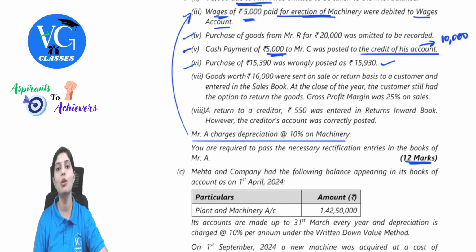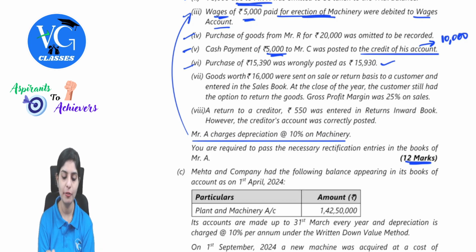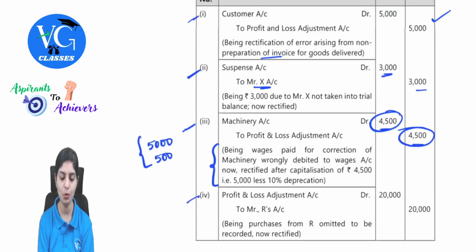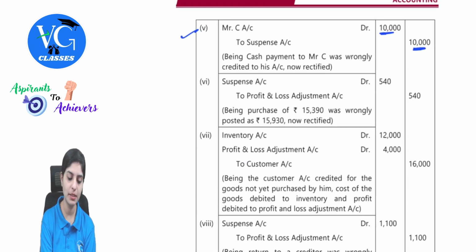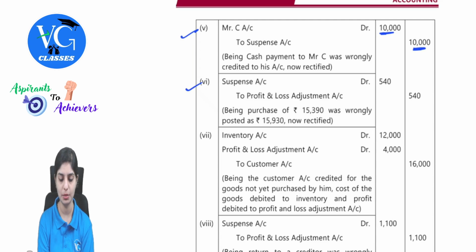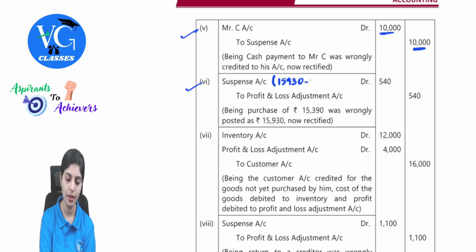This is again a single omission which is happening in the purchases book, so the entry will be routed through the suspense account. So what will be the ultimate entry? Suspense account debit to profit and loss adjustment. How are we getting this? 15,930 minus 15,390. I hope this is clear. Next.